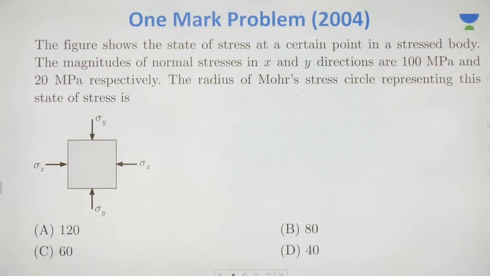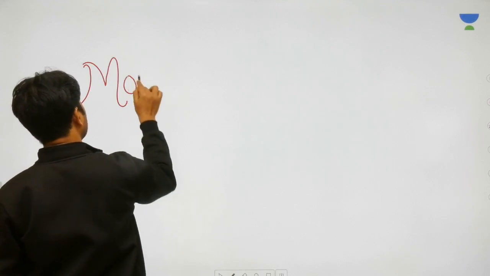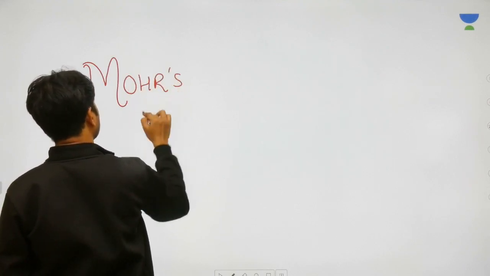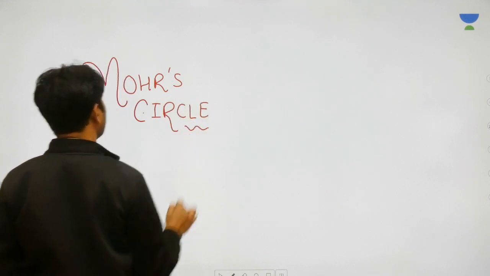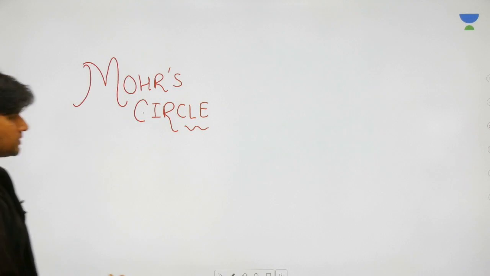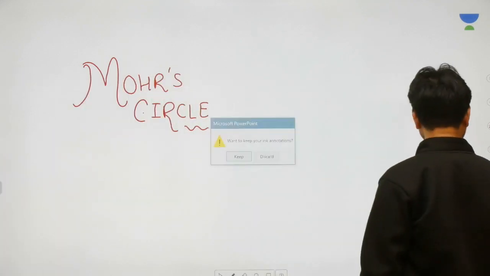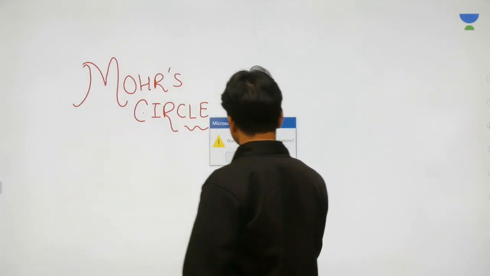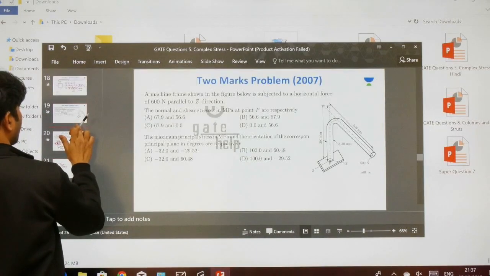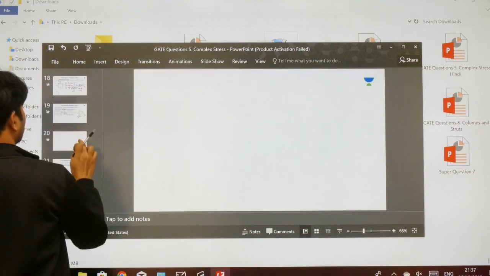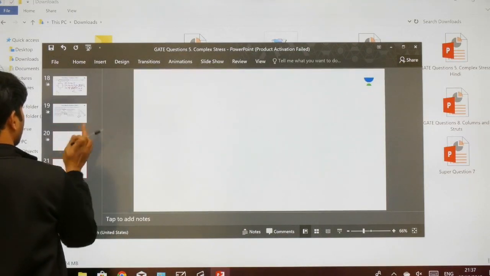Okay, this is the problem they asked based on Mohr circle. So Mohr's circle, we'll deal with later. As of now, let us try solving this 2007 problem. But before we try doing this, I'll have to have some free pages here.